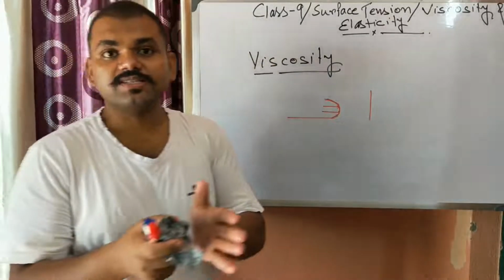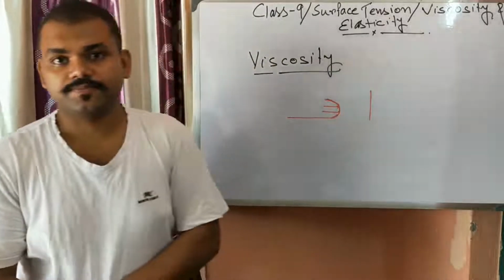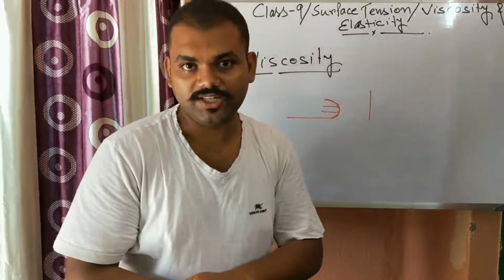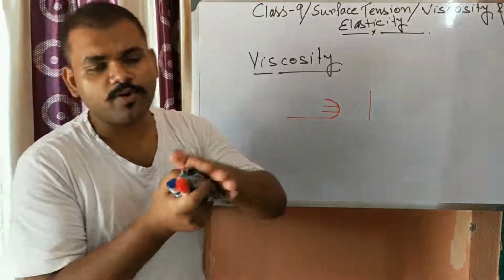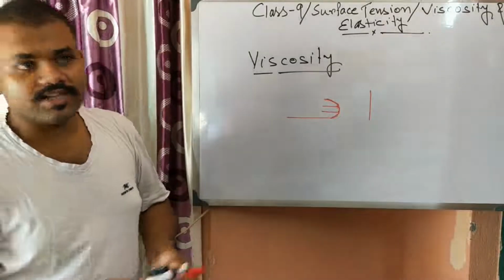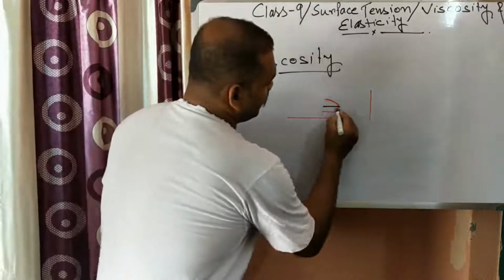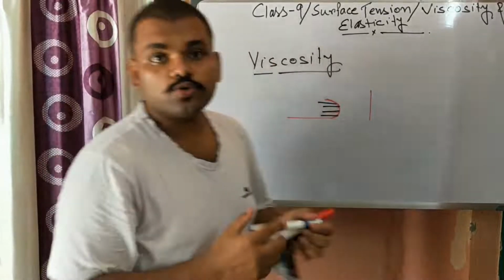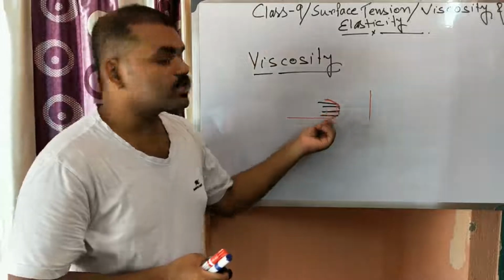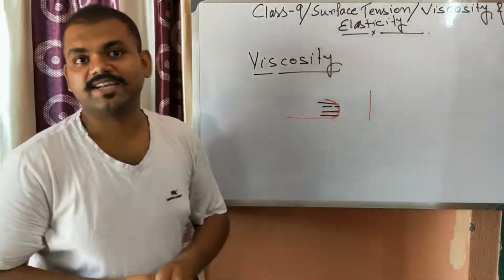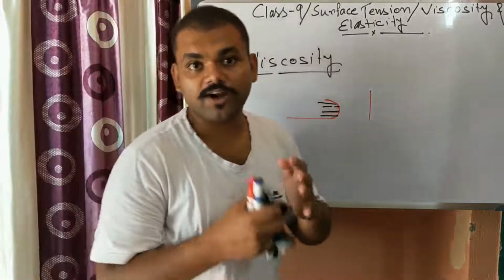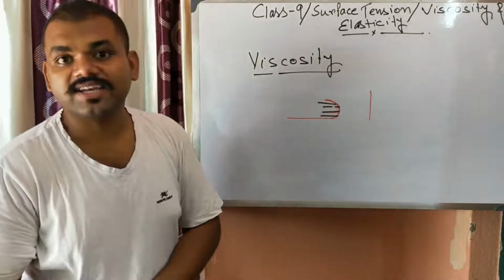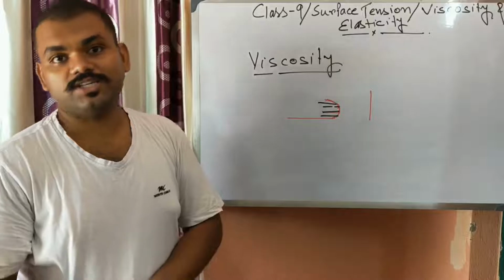Viscosity is the property of a particular fluid or liquid by virtue of which, suppose this is one layer, this is another layer, and another layer, a relative motion between them is created. The property by virtue of which relative motion between the layers is created is known as viscosity.